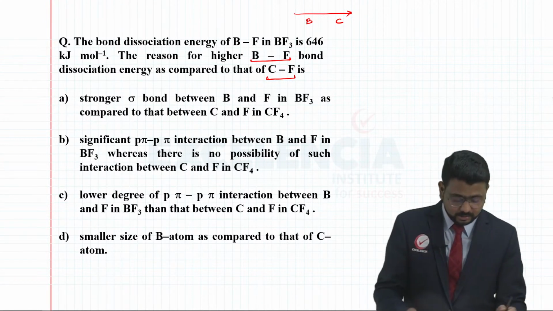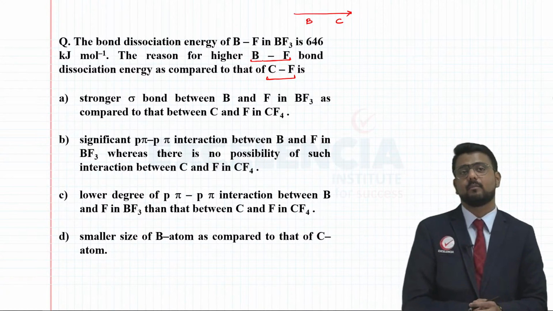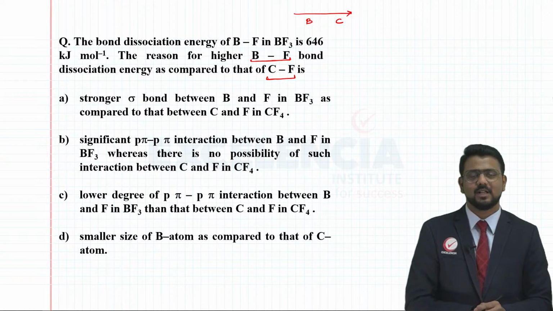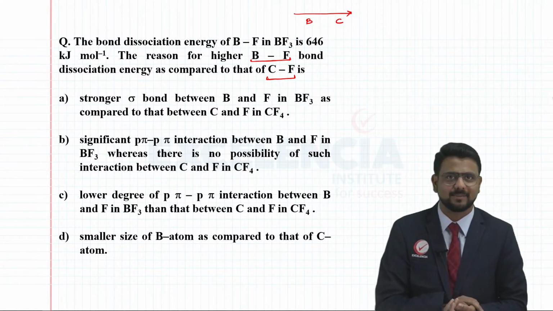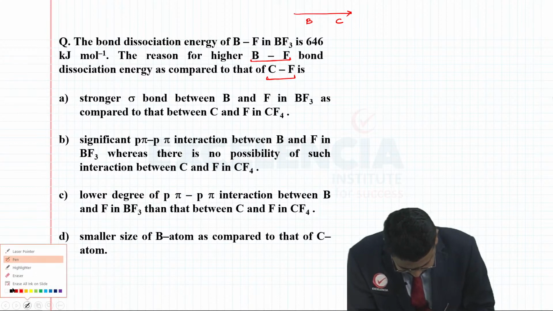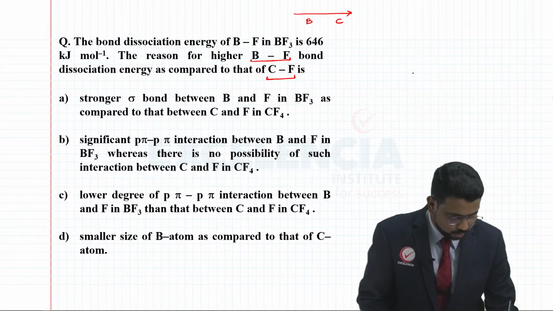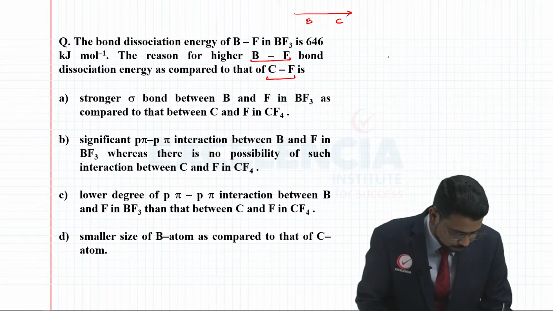However, it is the other way around. BF has the higher bond dissociation energy. So what could be the reason for that? Okay, let's try to understand that. First and foremost, I'm sure that you know that the structure of BF3 here is going to be what? Trigonal planar.